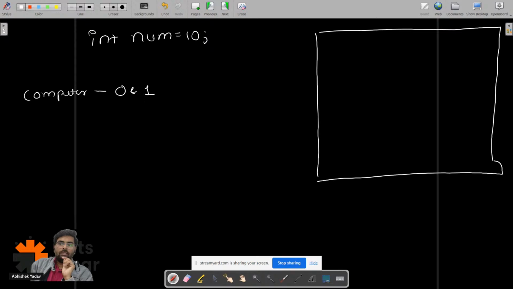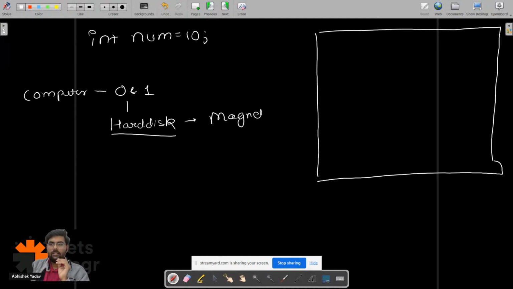If you are talking about the hard disk, in the hard disk we have a magnetic field, and the direction of the magnetic field defines 0 and 1.